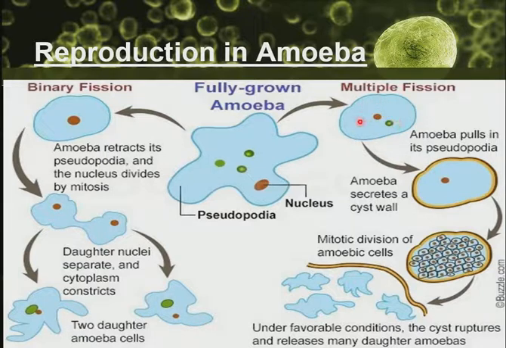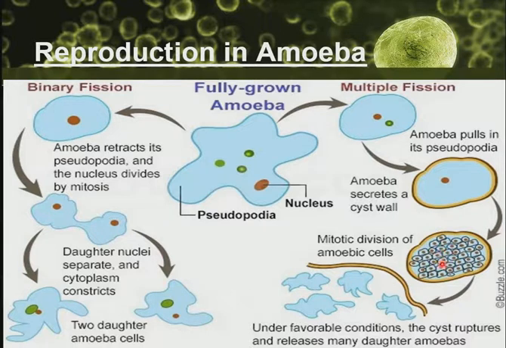When you have the retraction of the pseudopodia, the amoeba will be covered with a cyst, because the environment is not favorable. It secretes a cyst wall. Then during this time, the nucleus divides several times. The nucleus keeps on dividing.